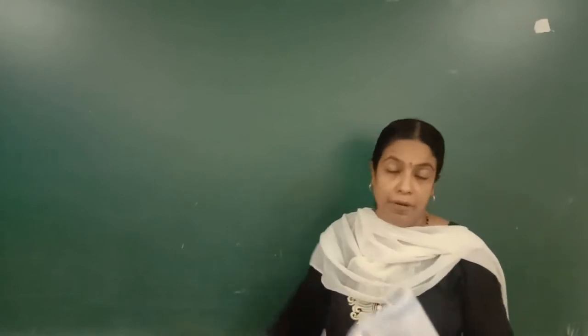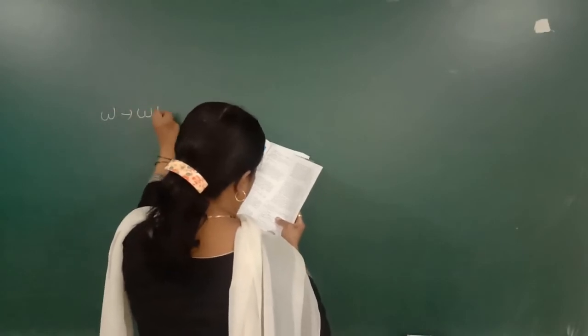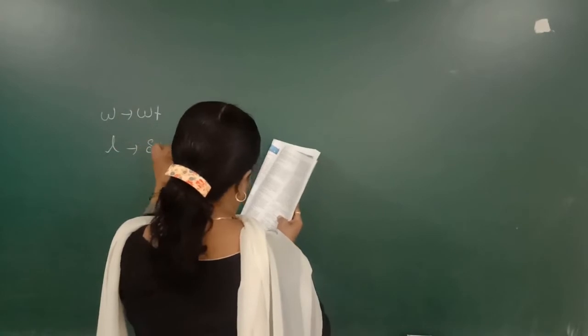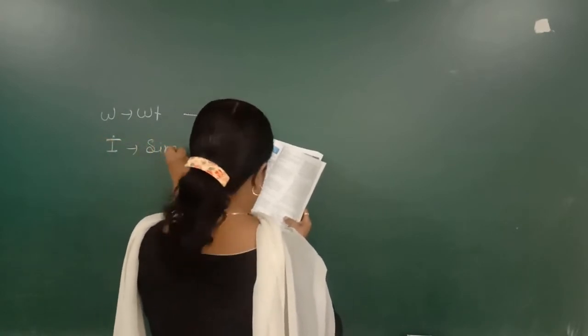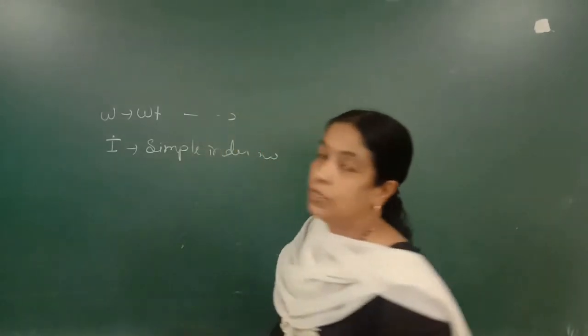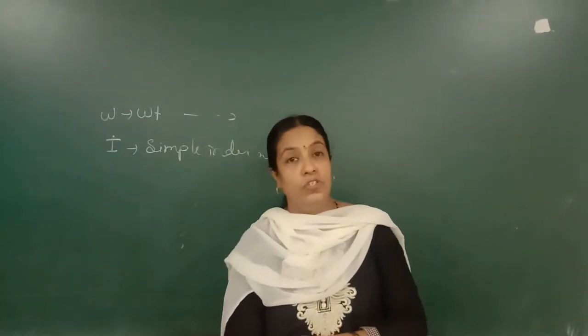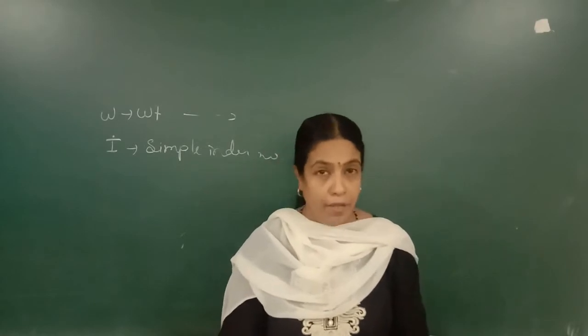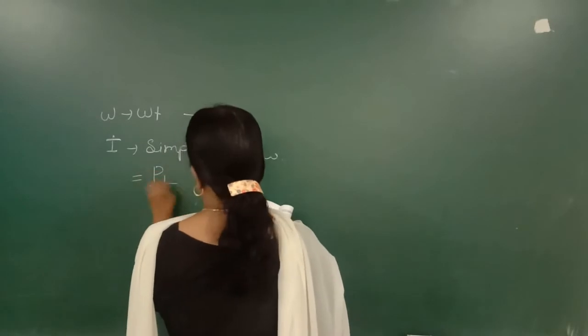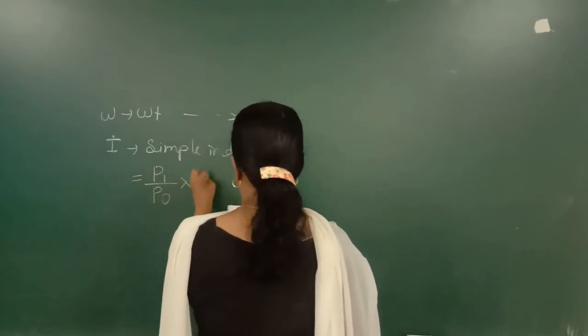The last type of index number was the value index number. W is the weight assigned to its relative importance, and I is the simple index. Now all these notations you have to use while solving the questions. How to calculate I? The simple index number I is P1 upon P0 into 100.